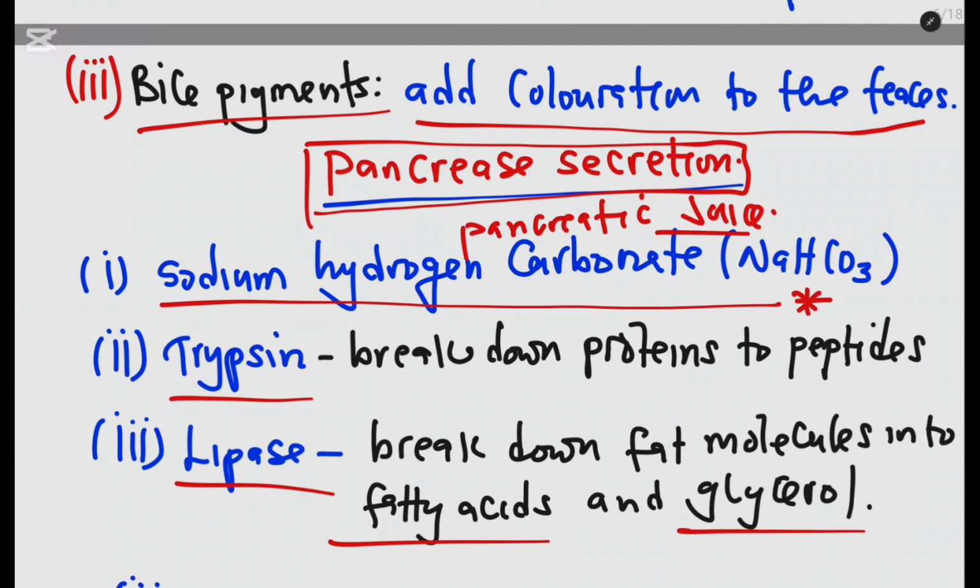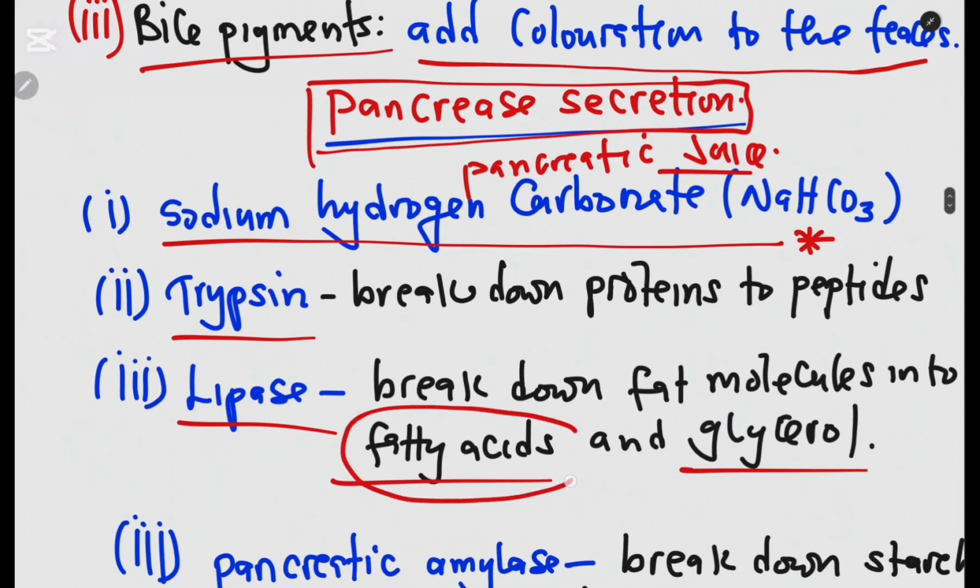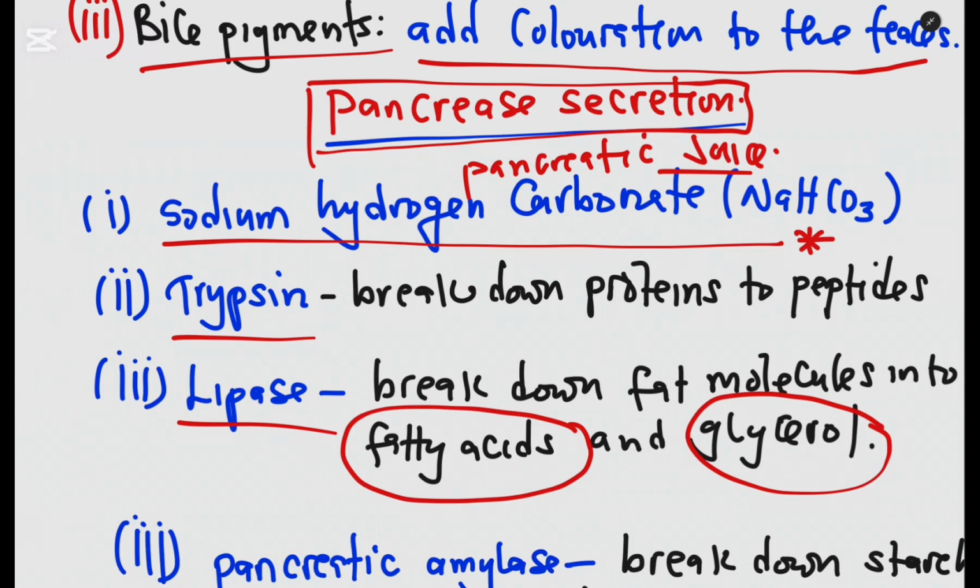Very important point. It all starts by emulsification, where the large drops of fats are broken down into smaller droplets. Then the smaller droplets are acted upon by lipase to break down into fatty acids and glycerol. It is very important to know that the end products of the digestion of lipids are fatty acids and glycerol, the smallest units of fats. So the digestion of lipids starts and ends in the duodenum.